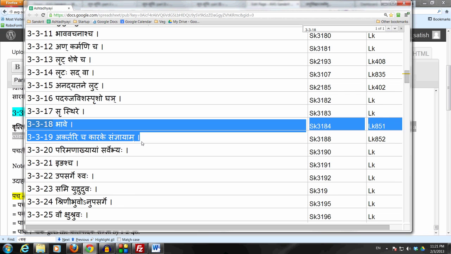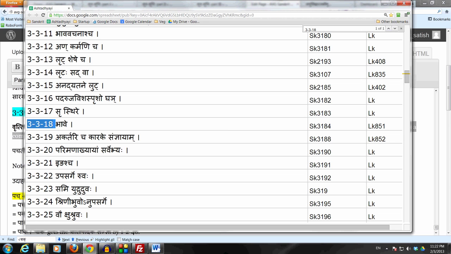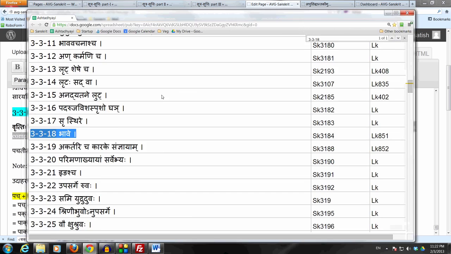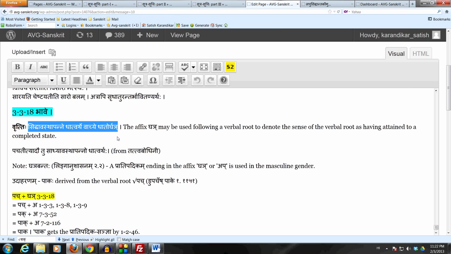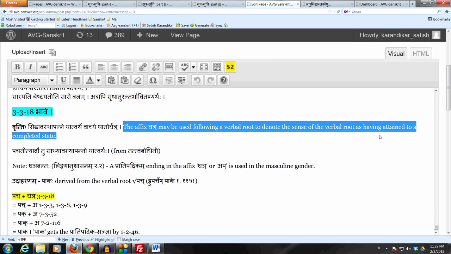Let us begin by considering 3.3.18, Bhave. Anuvritti of Ghan comes from 3.3.16, Pada Ruja Visha Sprisho Ghan, down into 3.3.18. And hence the vritti of this sutram says, Siddhavasthapanne Dhatvarthe Vache Dhator Ghan, which means that the affix Ghan may be used following a verbal root to denote the sense of the verbal root as having attained to a completed state.